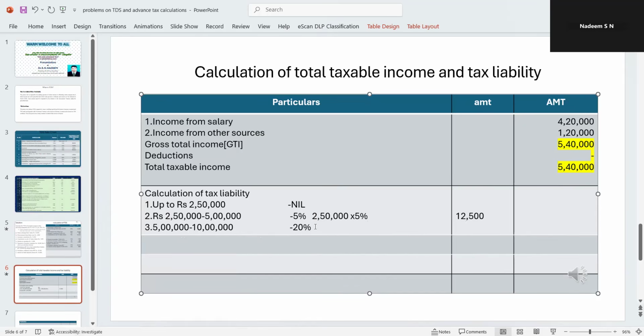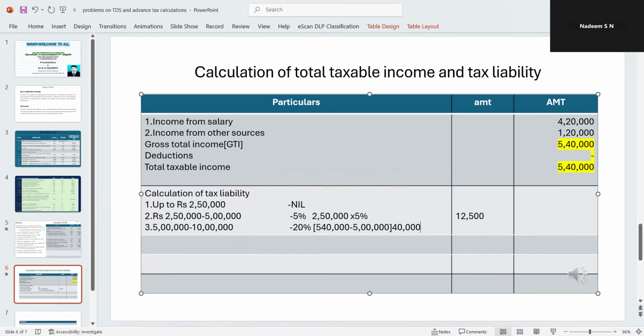ಸೊ ಆದ್ಮೇಲೆ ನೆಕ್ಸ್ಟ್ ಬಂದ್ಬಿಟ್ಟು 5 lakh to 10 lakh ಇದೆ. But we don't have, our total taxable income does not cross 10 lakhs. So ಹಾಗಾಗಿ out of 5,40,000 minus ಈ 2,50,000 ಒಂದು ಹೋಯ್ತು, ರಿಮೈನಿಂಗ್ ಇನ್ನೊಂದು 2,50,000 ಹೋಗುತ್ತೆ. So remaining is 5 lakh. Out of 5,40,000, first 2,50,000, no tax. Remaining 2,50,000, 12,500, and on the balance is 40,000.